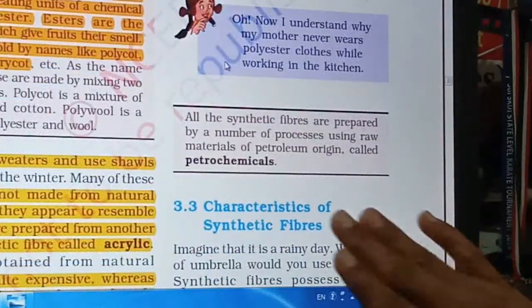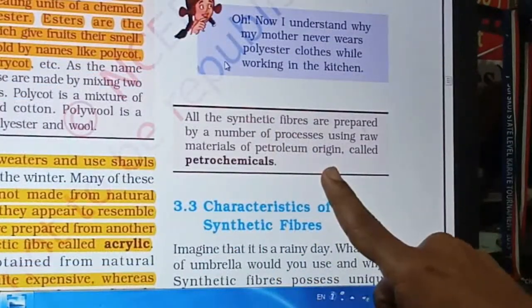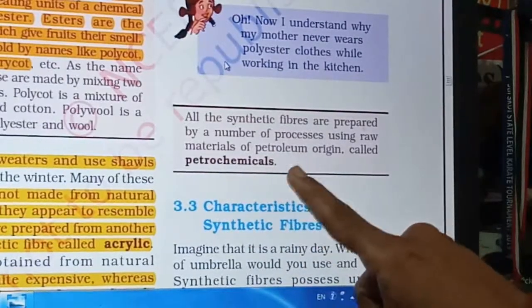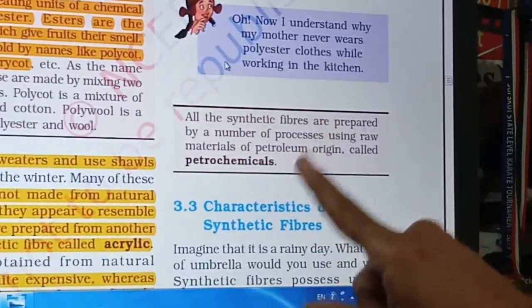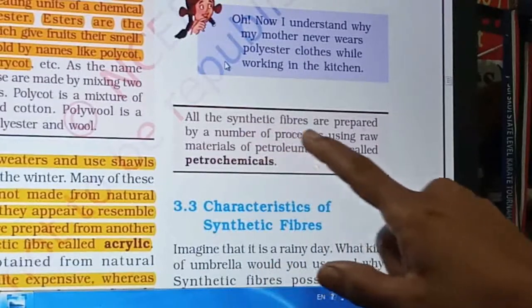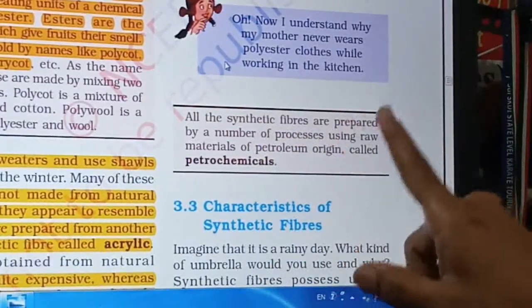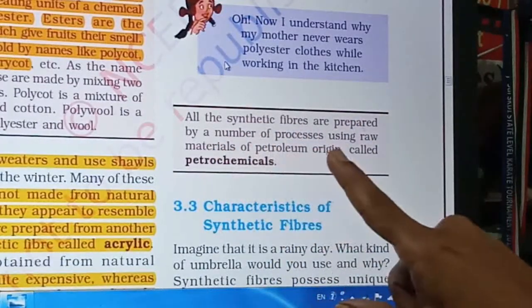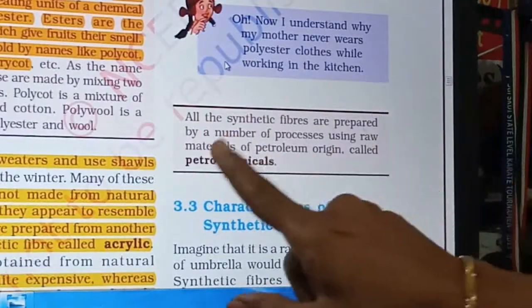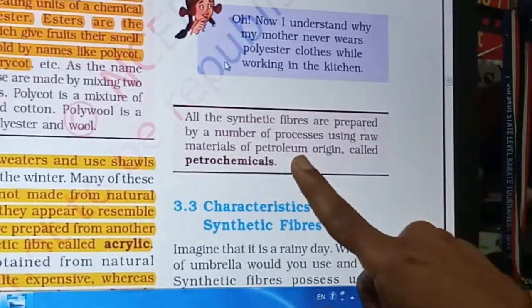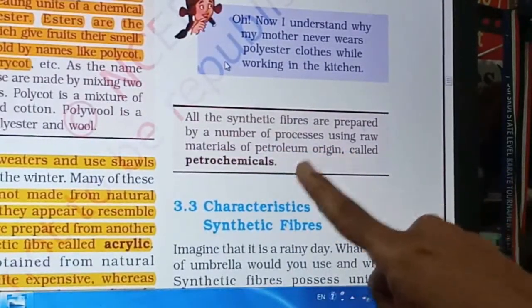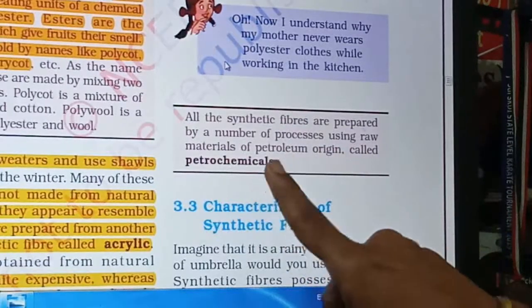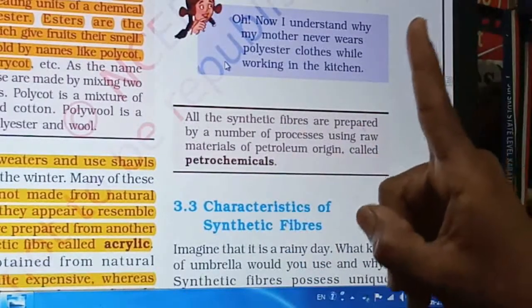Below that, see, one box is given. In that, about petrochemicals is given. So remember this, all the synthetic fibers are prepared by a number of processes using raw materials of petroleum origin, and these are called petrochemicals. A 1 mark question, fill in the blanks will be there.